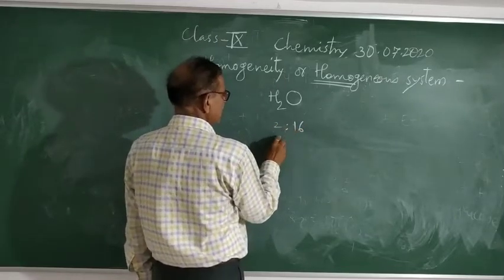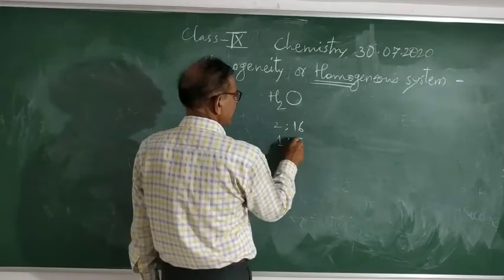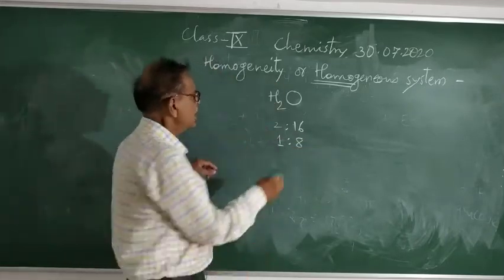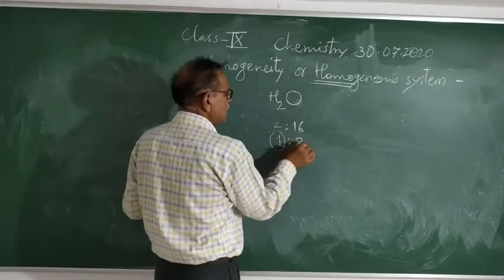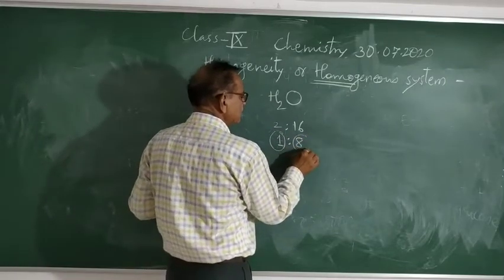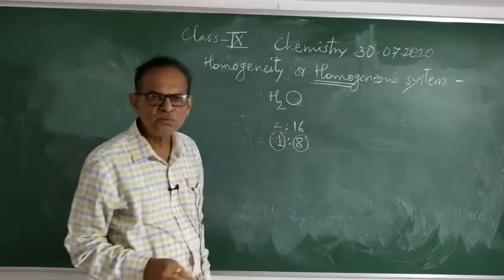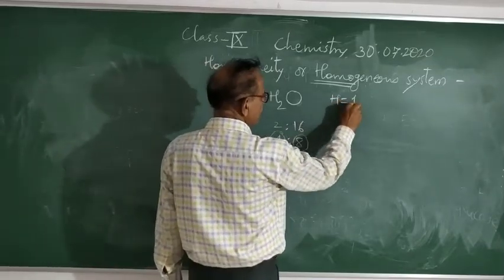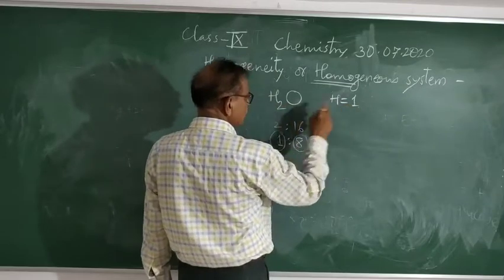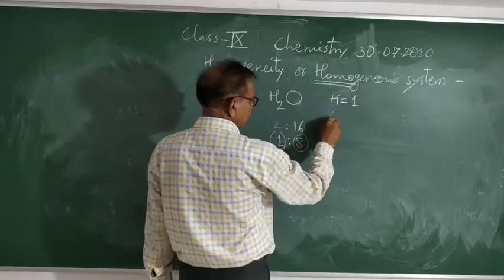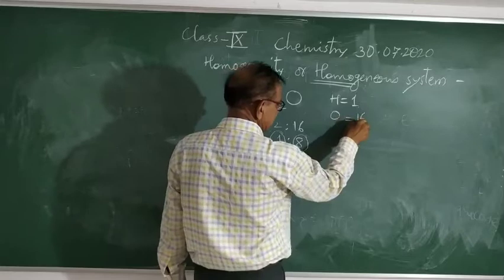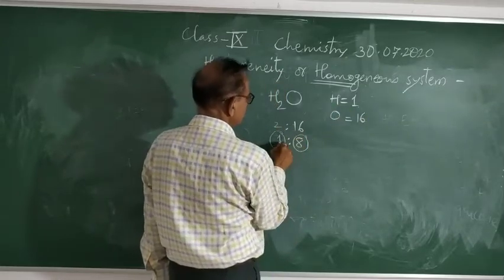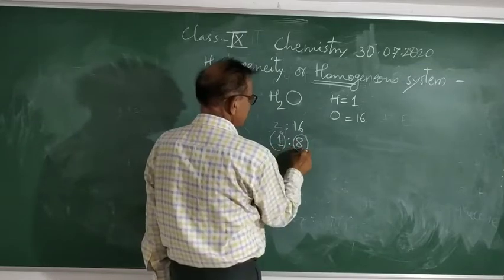2:16, and that is 1:8. Thus, 1 part by weight of hydrogen always combines with 8 parts by weight of oxygen. You know, hydrogen atomic weight is 1, and there are 2 hydrogen atoms, therefore 2, and oxygen atomic mass is 16, and therefore 2:16 or 1:8.